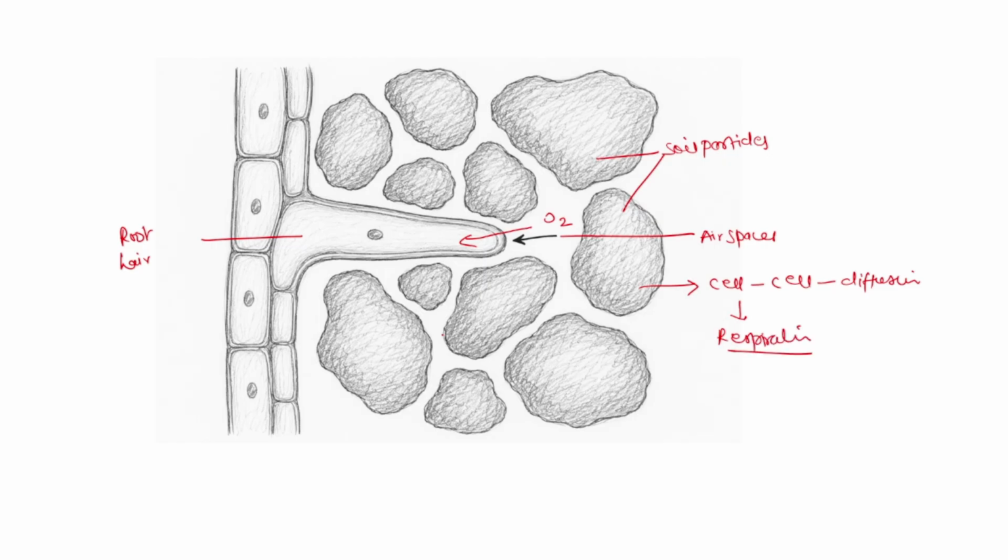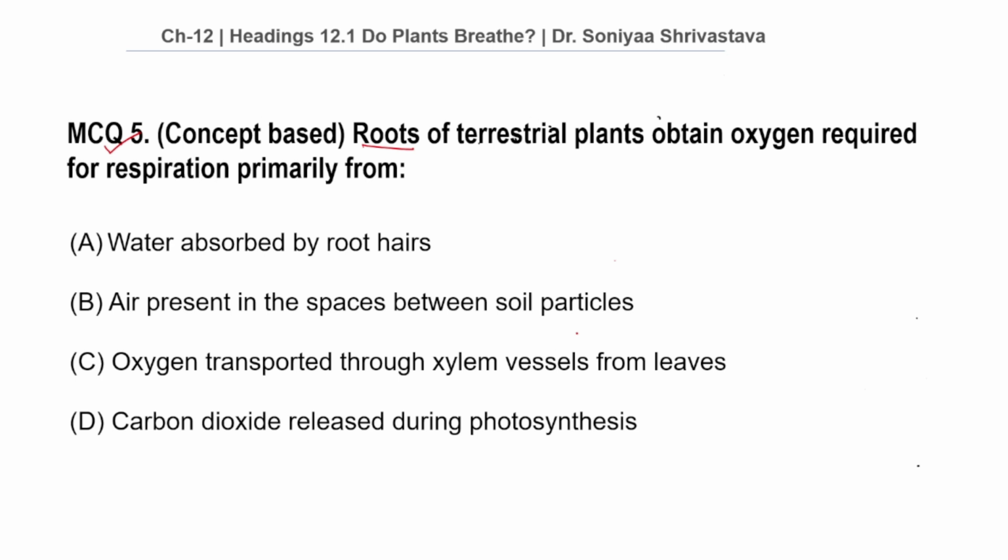There is a misconception that roots obtain oxygen from water. But remember, roots mainly obtain oxygen from the air present in the spaces between soil particles, not from dissolved oxygen in water. Let's come to our options. So our correct answer is option B. Air present in spaces between soil particles. Oxygen diffuses into the root hairs and then reaches the inner cells by diffusion for respiration.